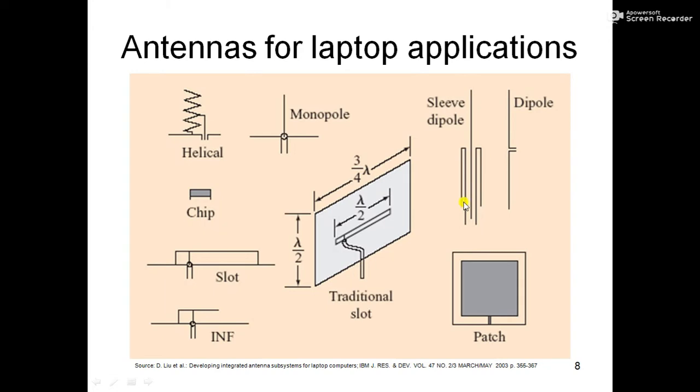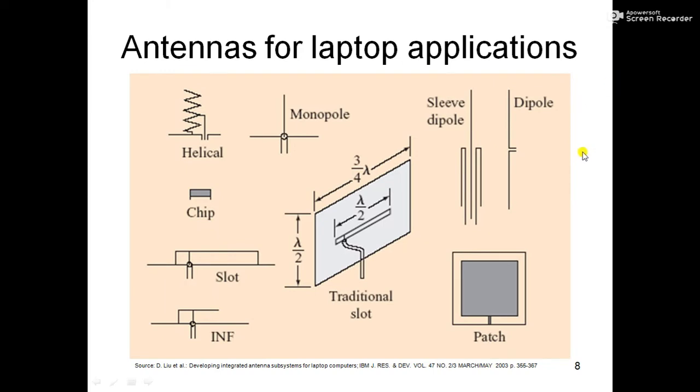The sleeve dipole has this kind of structure. This is a conductor, and just like we have seen earlier, instead of the metallic structure, we have this sleeve dipole or sleeve monopole. I am sure you have seen the old FM radios where you have an antenna that can be pulled, right? It is initially very short, but we have to pull it. That kind of antenna is called a sleeve dipole or sleeve monopole antenna.